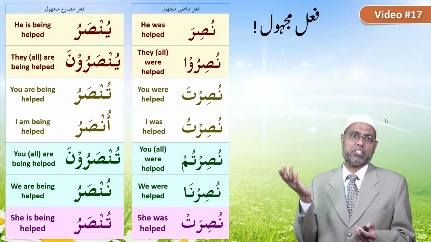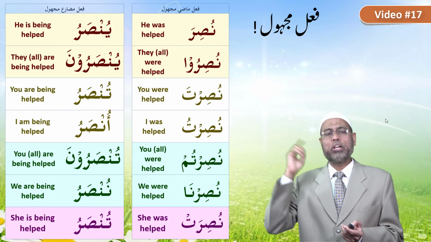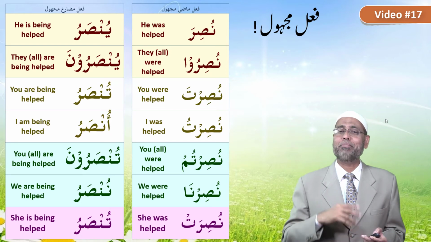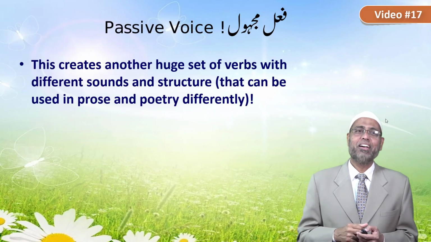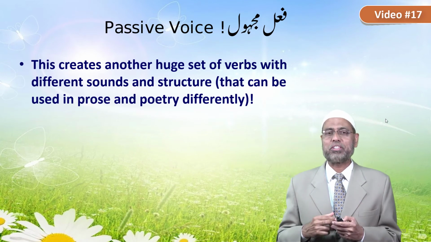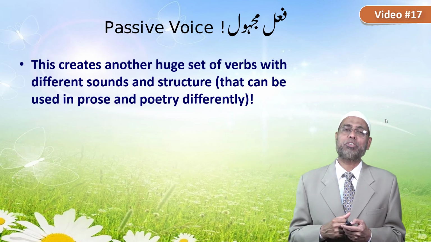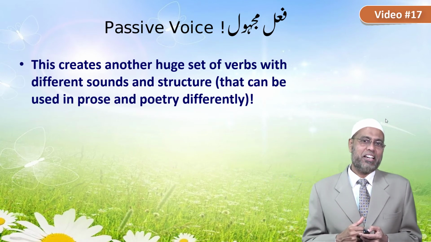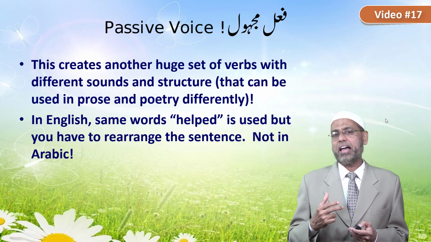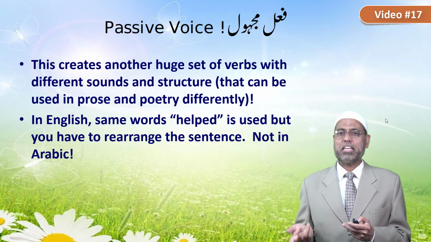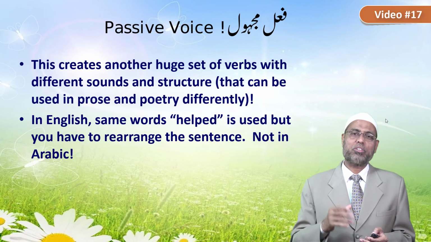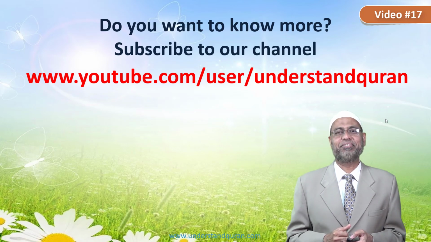Similarly, for present tense or future, Yunsaru, he is being helped. Yunsarun, they are being helped. Tunsaru, you are being helped, and so on. So this creates another huge set of verbs with different sounds and structure that can be used in prose and poetry differently. In English, the same word helped is used, for example, he was helped and he helped. You have to rearrange the sentence, but you don't have to rearrange that in Arabic.